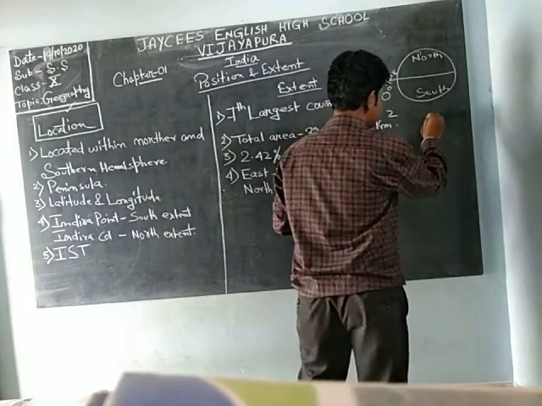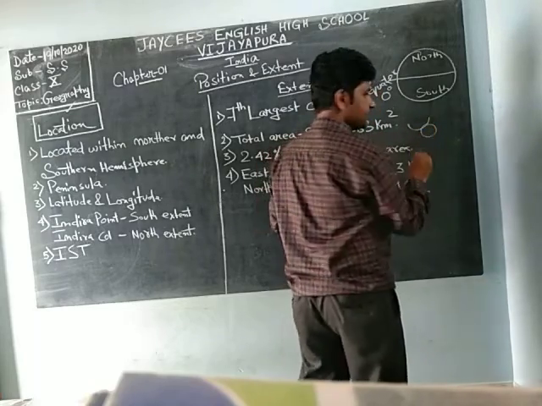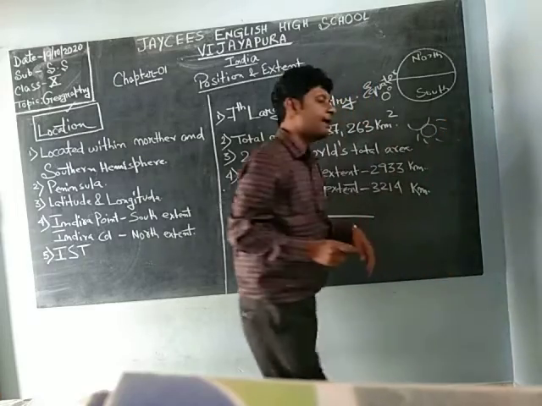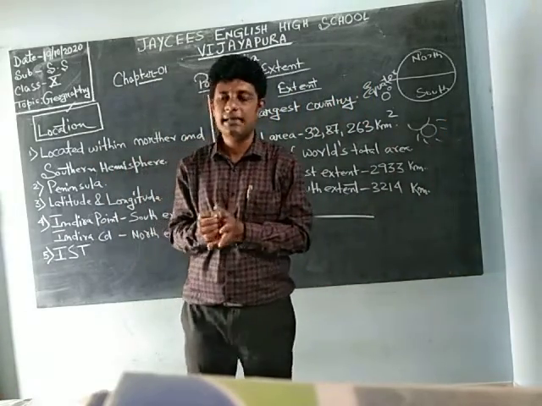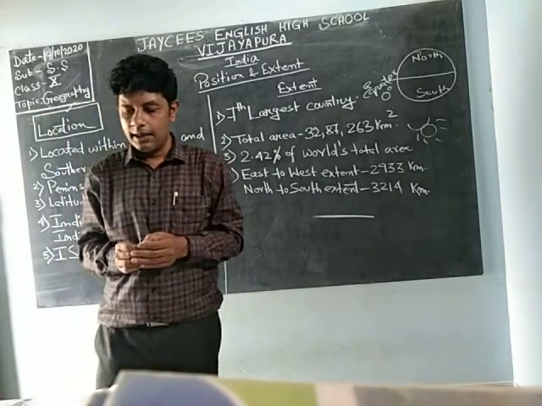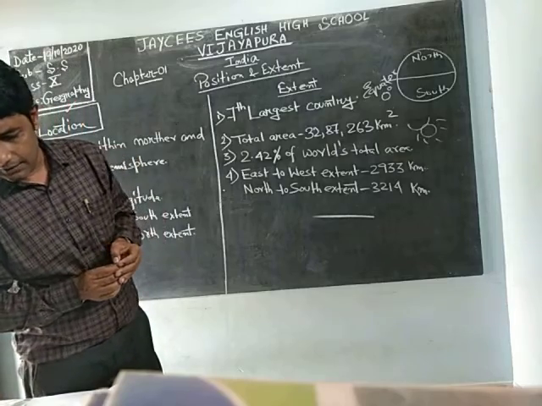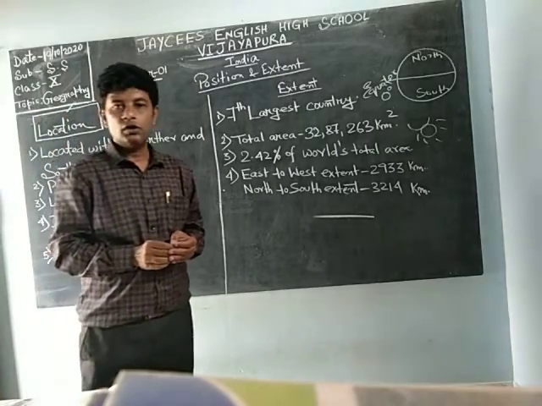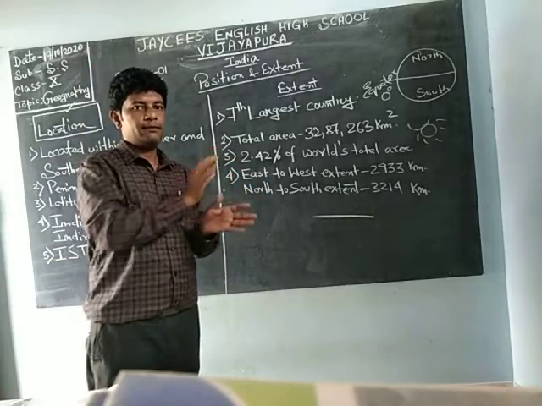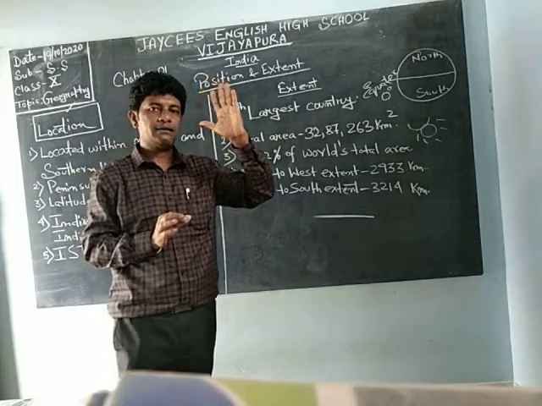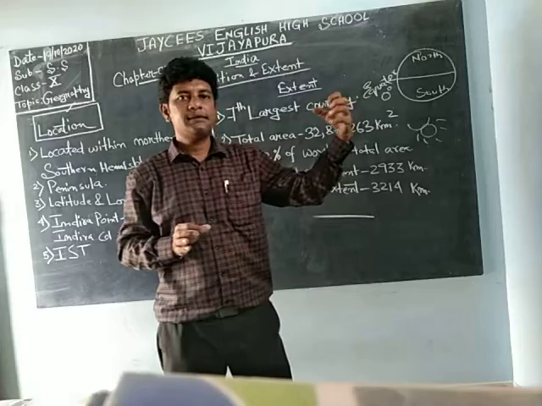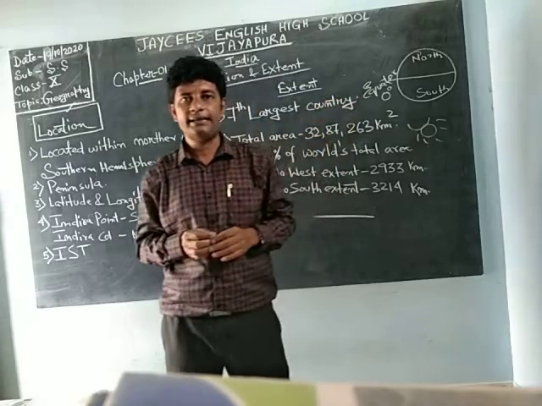One part has land, and the other 3 parts have only water bodies, the oceans: Bay of Bengal, Arabian Sea, and Indian Ocean. All these surround India from 3 sides, but on one side, where we get China and Pakistan, there are no water bodies.